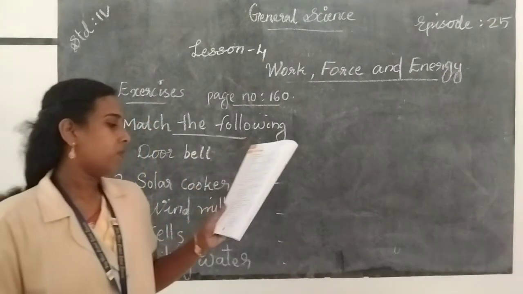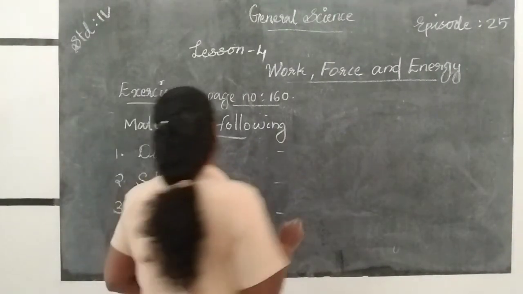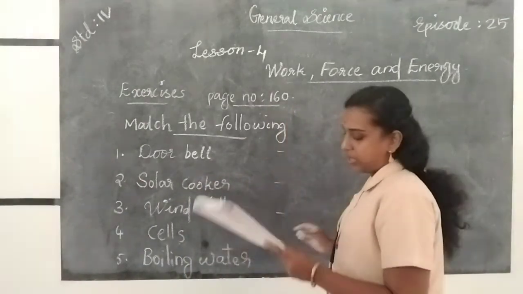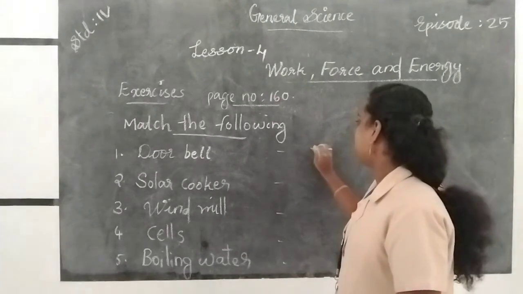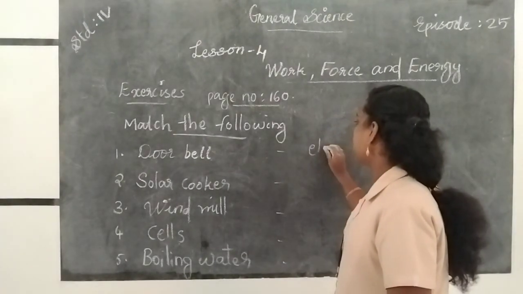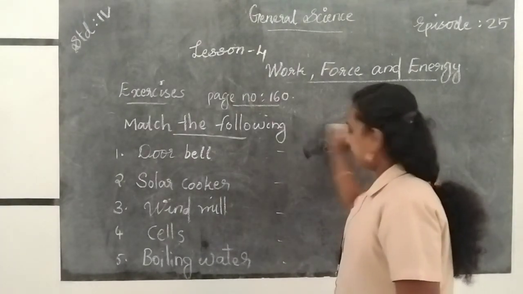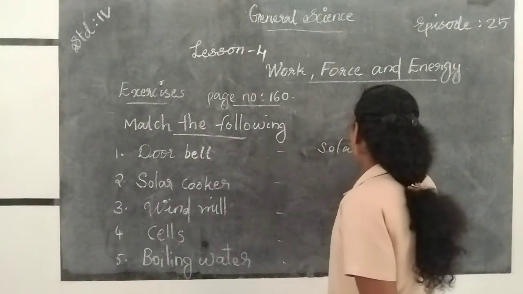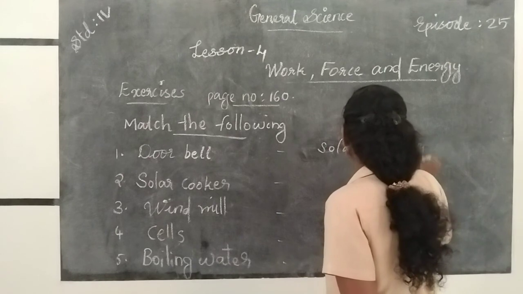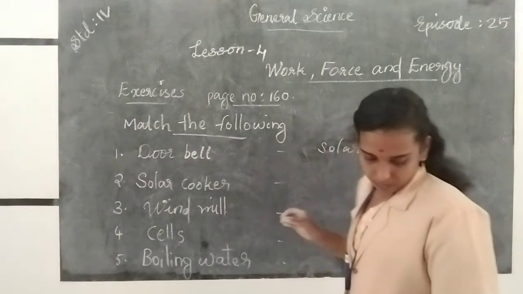So match the following. Doorbell, and in the doorbell we use electrical energy. So you match with option D, electrical energy. The first one is solar energy, and the second one is wind energy.